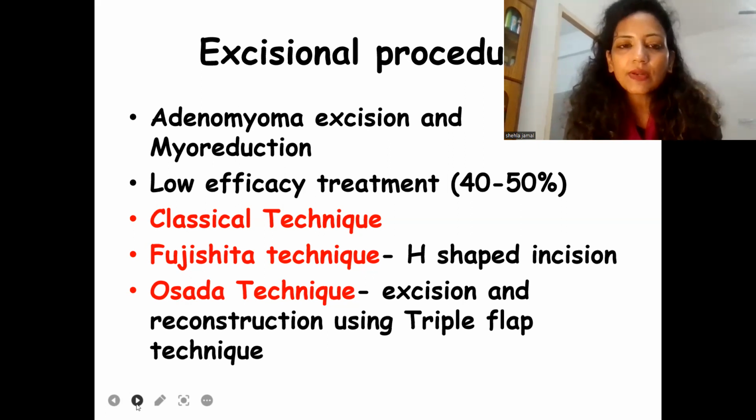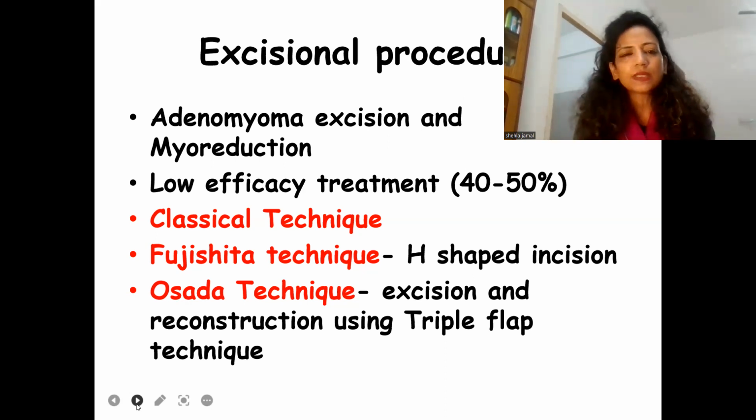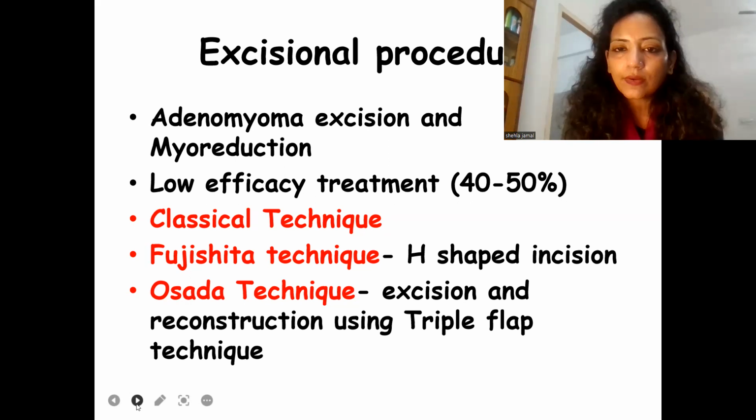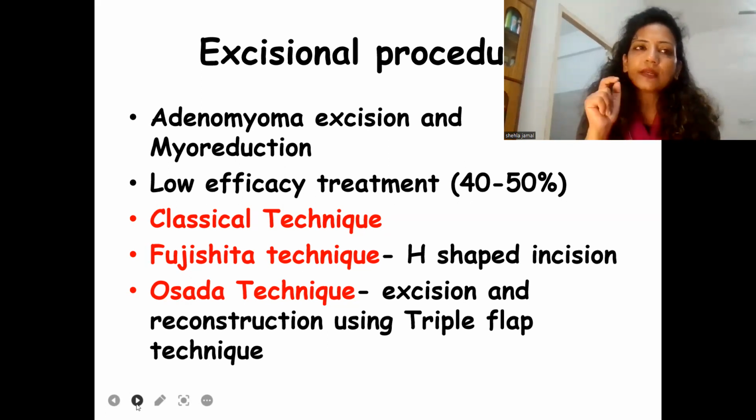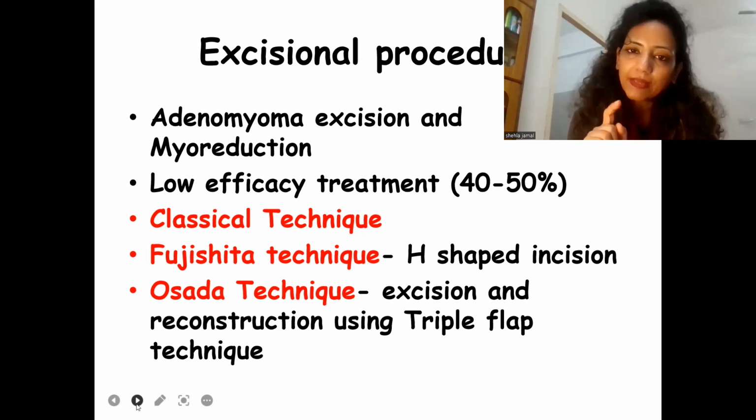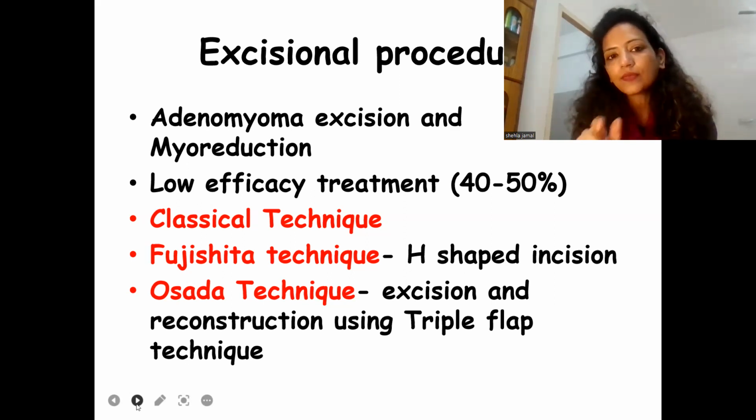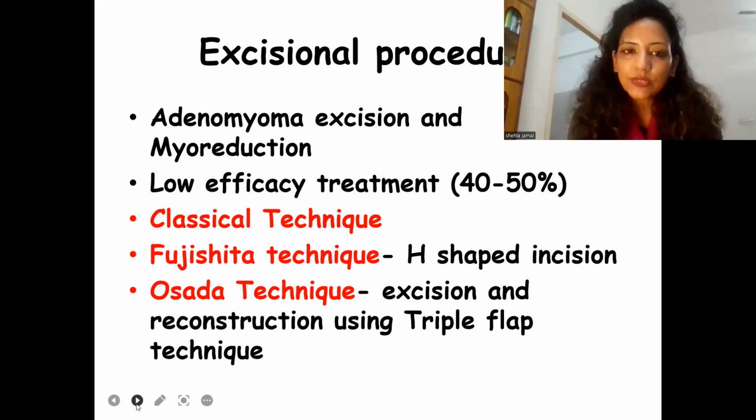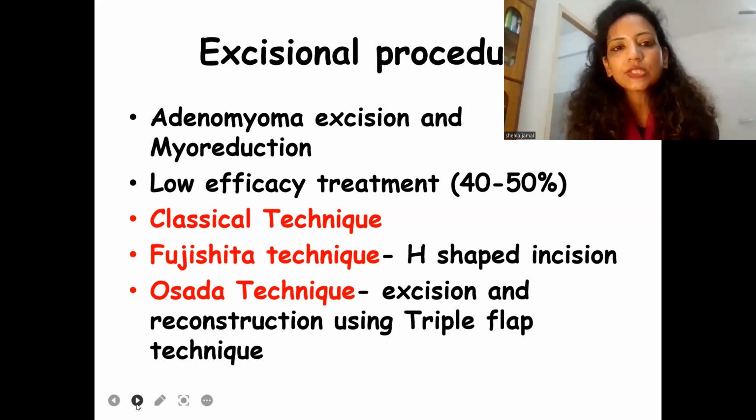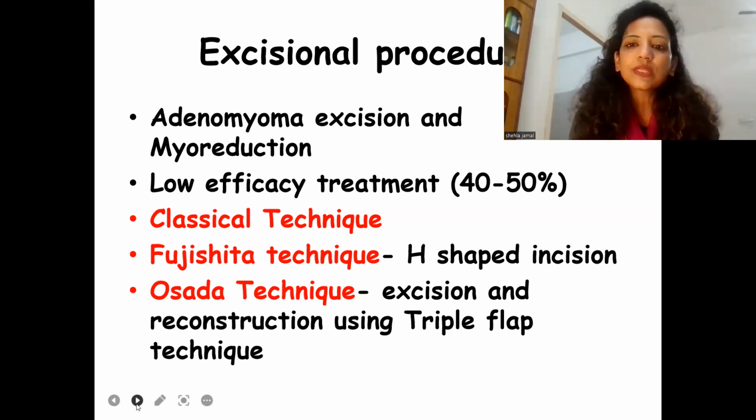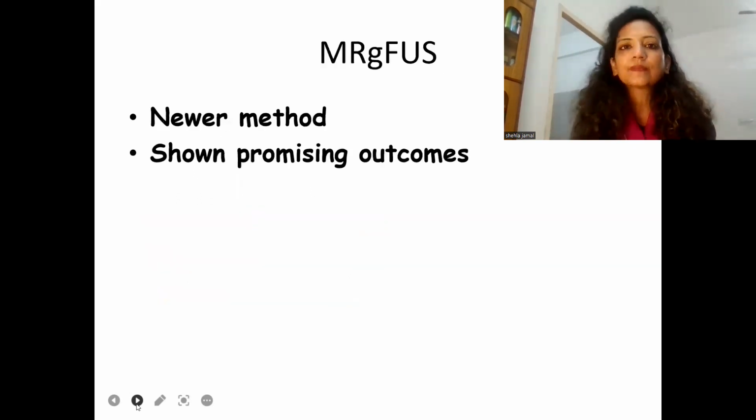One is the classical technique where a longitudinal incision is given on the uterus, reduction of myometrium is done, adenomyomectomy is done, and it is closed. Second technique is the Fujishita technique, which describes an H-shaped incision, and it has shown better results in pain scores. Like pain is less after the Fujishita technique. Another one is the Osada technique, which is quite famous, where excision of the adenomyoma is done and reconstruction of the uterus is done using a triple flap technique. This has the lowest recurrence rate as far as surgical treatment of adenomyoma is concerned.